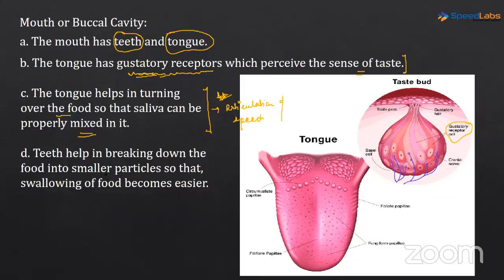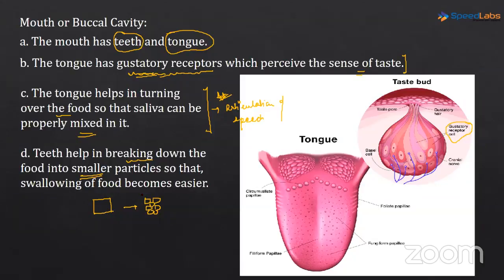Teeth are basically helping in breaking down the food into smaller particles. Okay, we have eaten a huge food particle. What is teeth doing? Teeth is breaking them down into smaller particles so that swallowing becomes simple. Okay, so this is the function of the teeth, the chewing that we do, right?